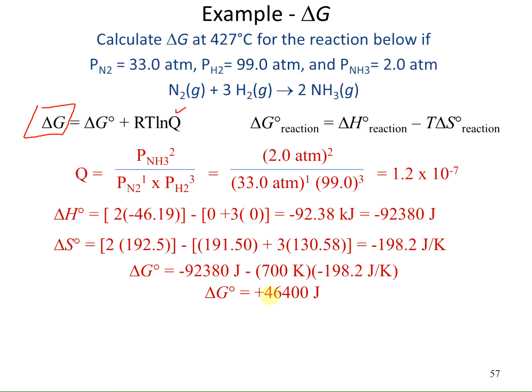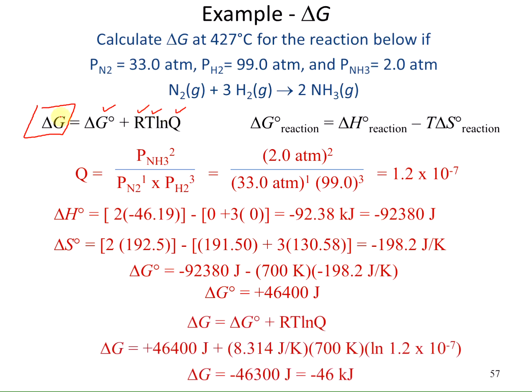I now have my delta G naught. R is a gas constant, and T is the temperature that we're interested in. So I can plug in my values into that equation, and I get a delta G for the reaction at those conditions as being negative 46 kilojoules.